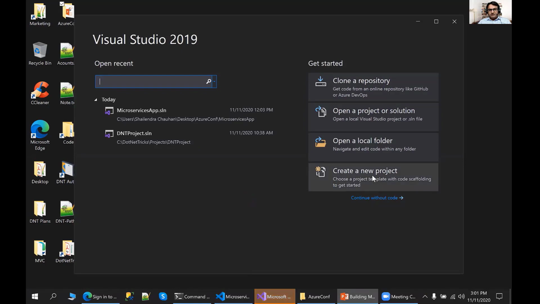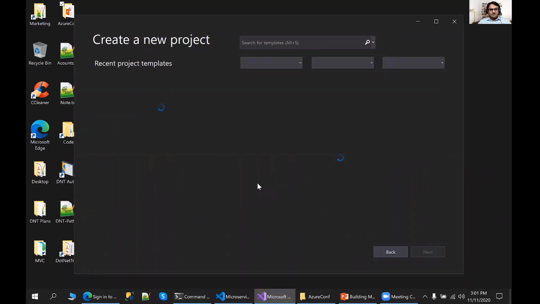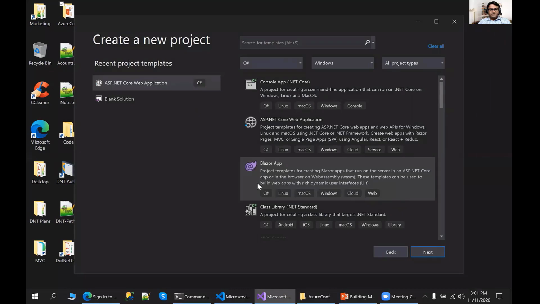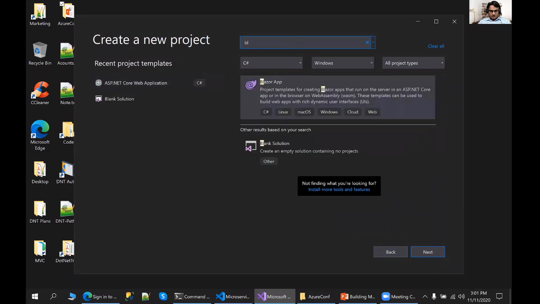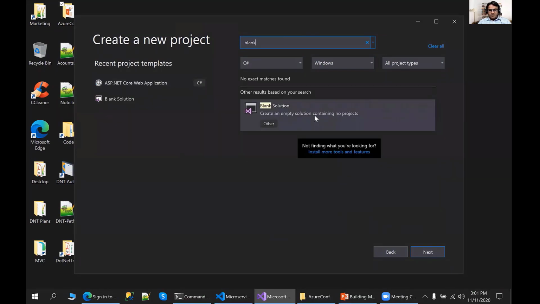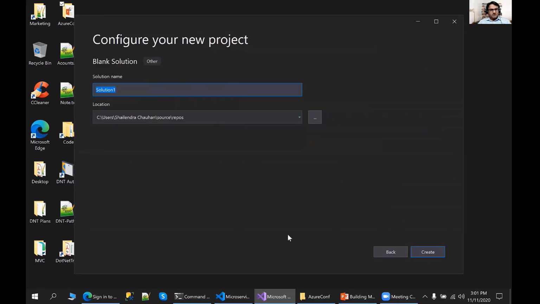So let's do one thing here. Let's create a new project. Here I'm just going to start with a blank solution. Just search here for blank solution. So I have a blank solution. Let's click on the next button.